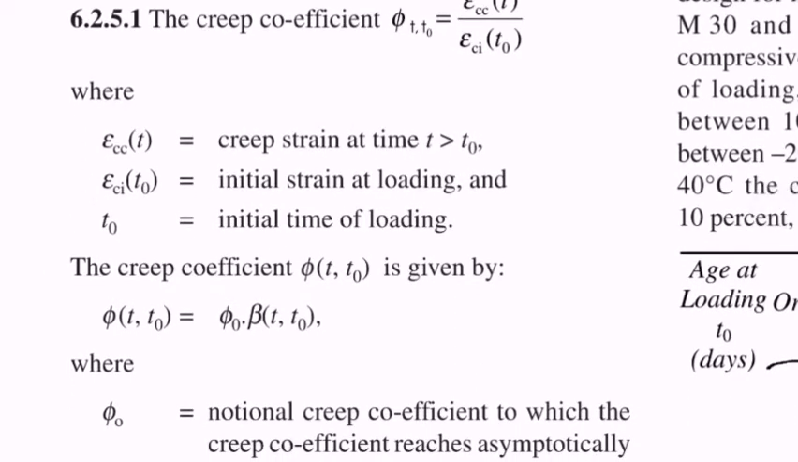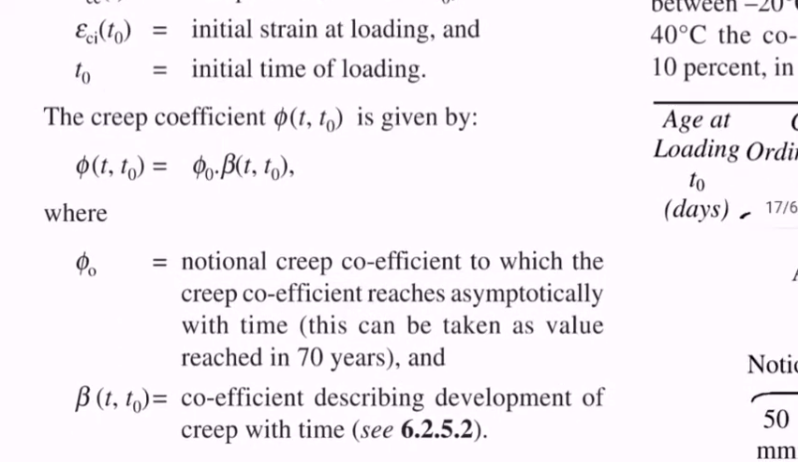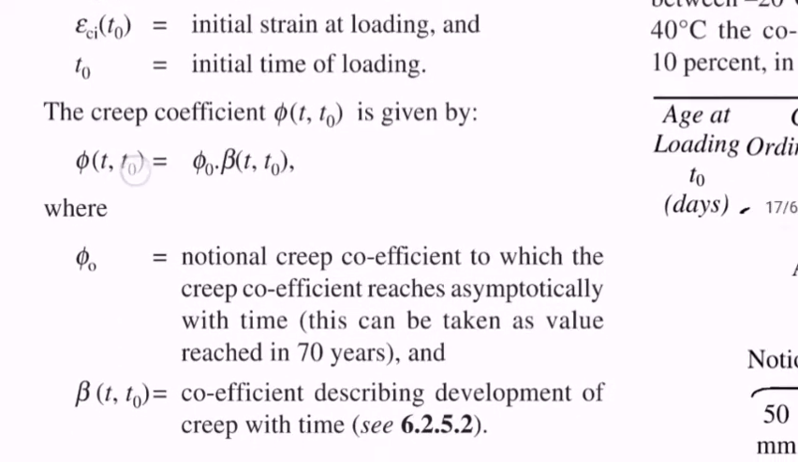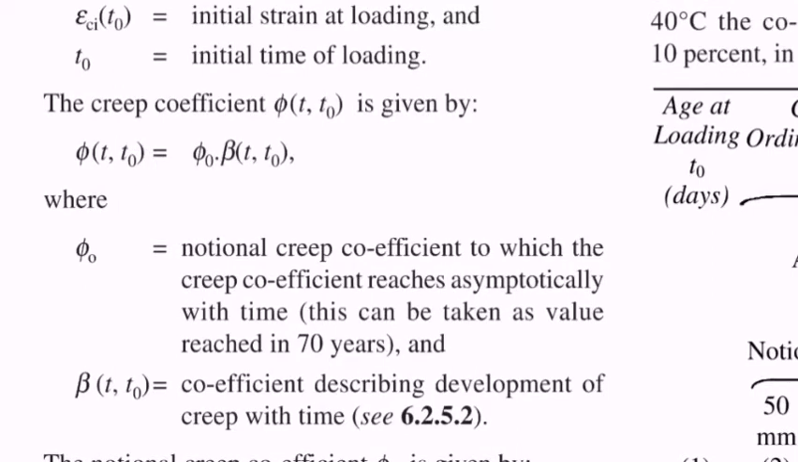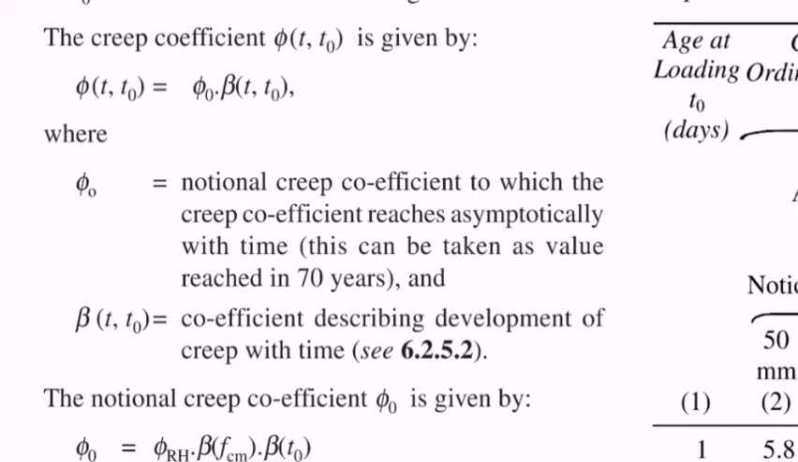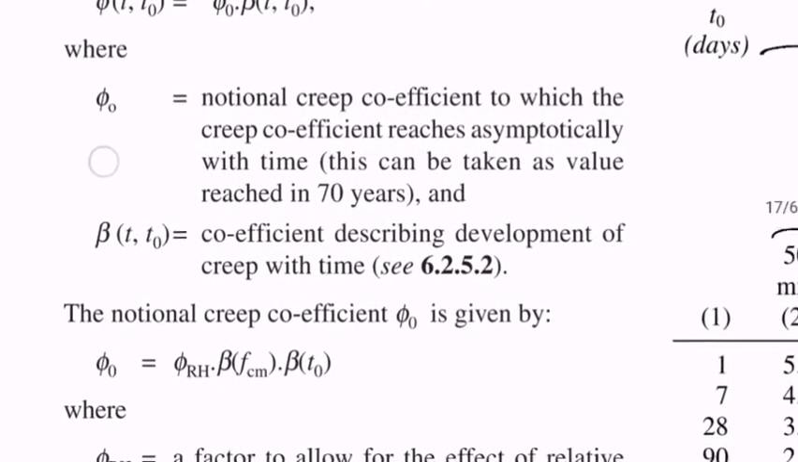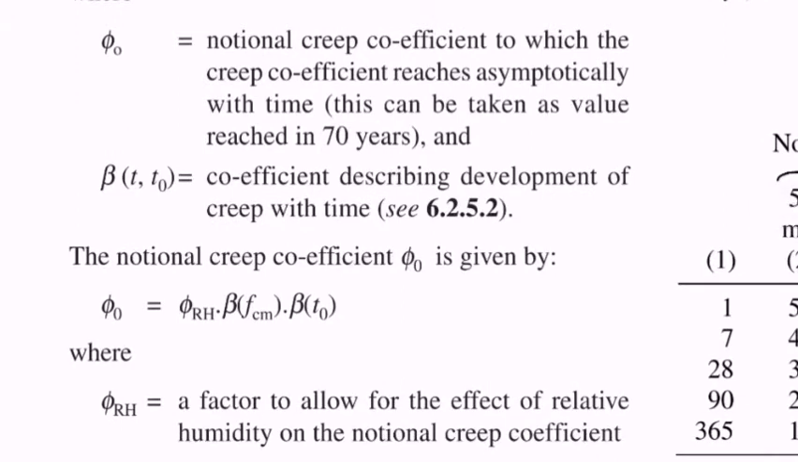The creep coefficient phi(t,t0) is also given by phi0 into beta(t,t0). So here, what is phi0? Phi0 is the notional creep coefficient to which the creep coefficient reaches asymptotically with time. And beta(t,t0) is the coefficient describing the development of creep with time. So how to find this phi0 and beta(t,t0)?